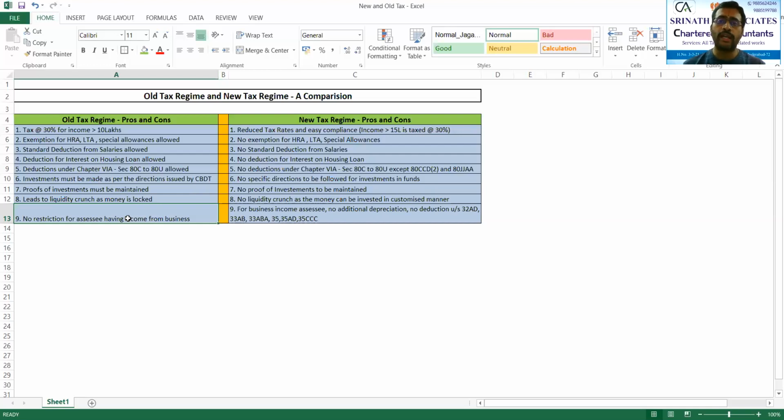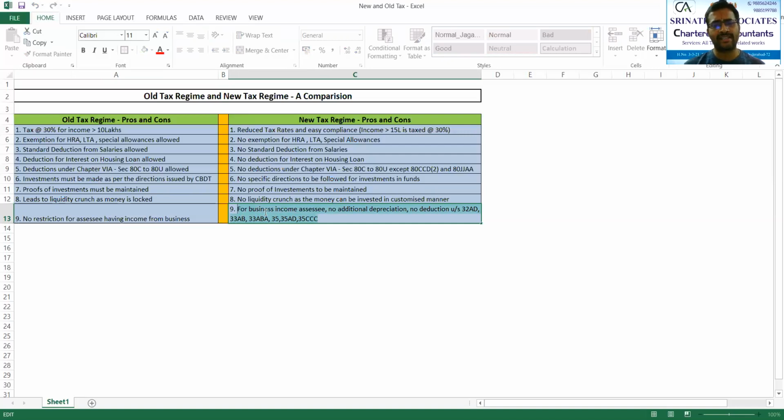As well, no deduction is allowed under 33AB, 33ABA, 35, 35AD, 35CCC. Likewise, there are various other deductions which are not allowed. That is what the 9th point is talking about. I have also highlighted this point. You can please see. For business income assessees, no additional depreciation, no deduction under 32AD, 33AB, 33ABA, 35, 35AD, and 35CCC.